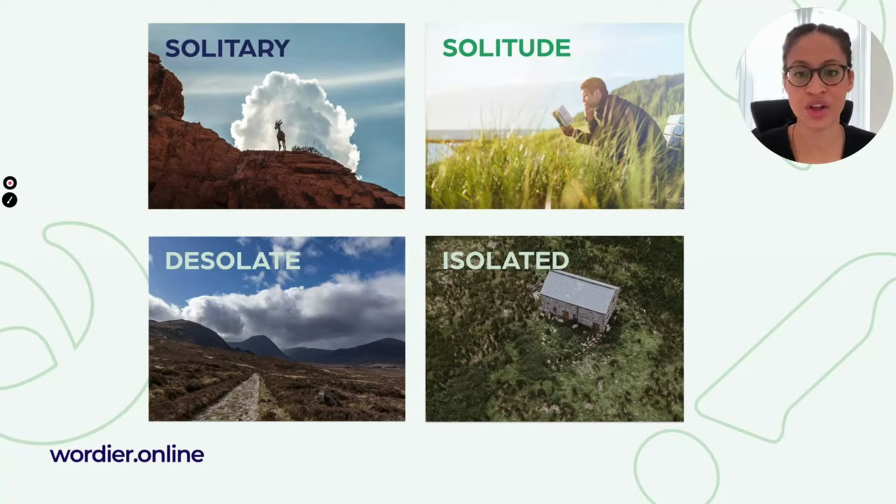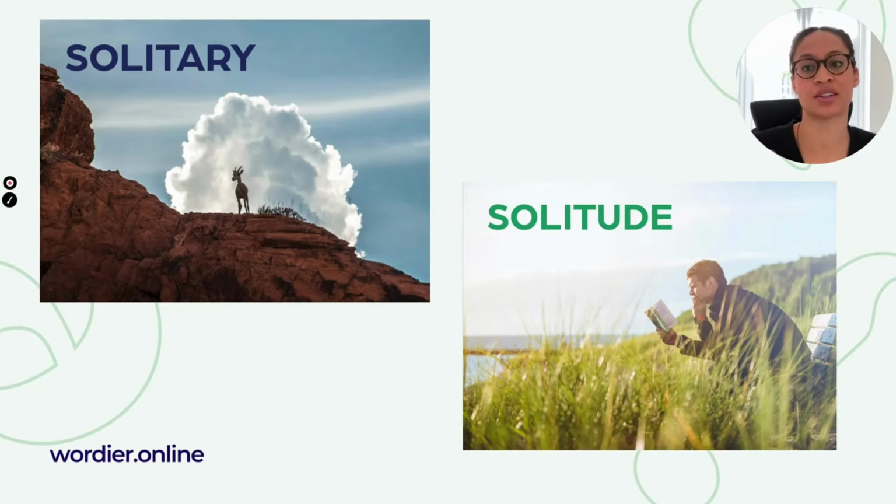First up, let's look at solitary and solitude. They begin with the same first 5 letters, so you know they're going to be confusing and similar in some way. Let's talk about the differences. So solitary, we can see a solitary goat standing on top of the mountains here. He is solitary. Solitary is used as an adjective there. It is an adjective and it describes someone that is alone.